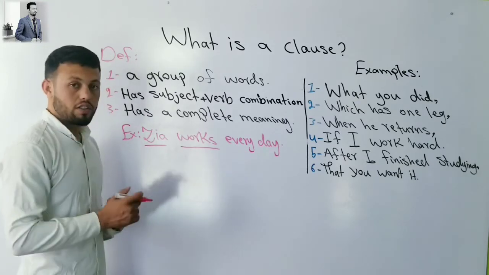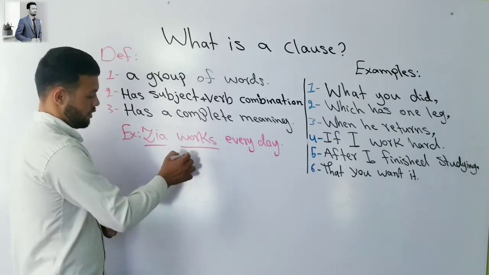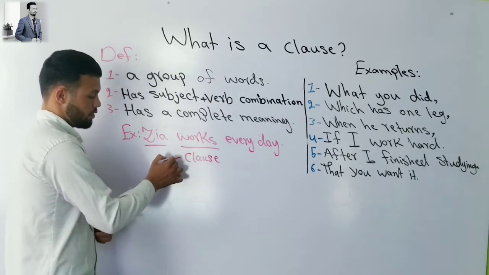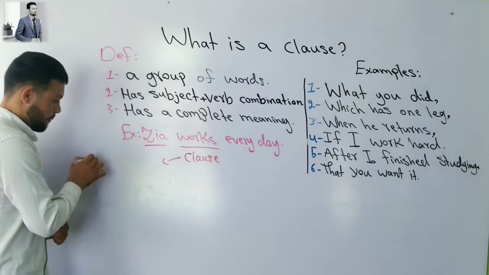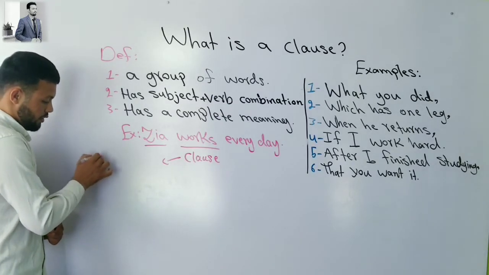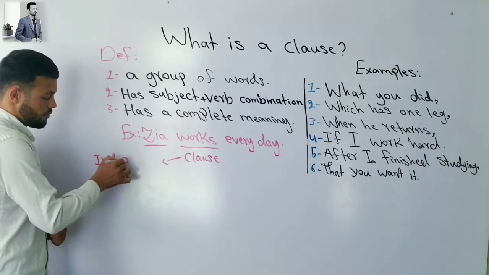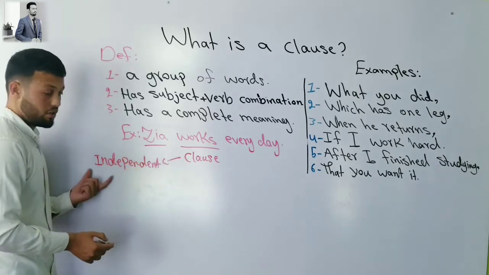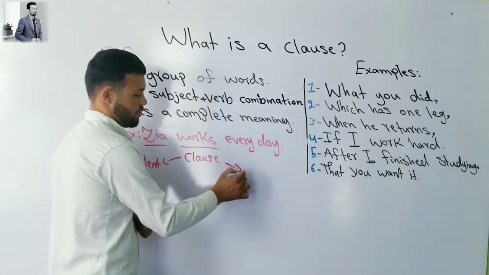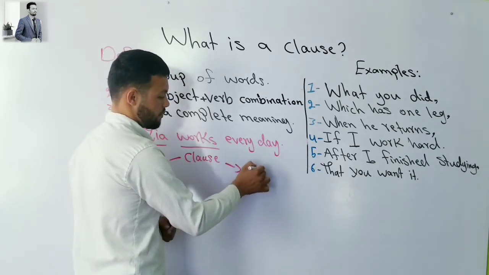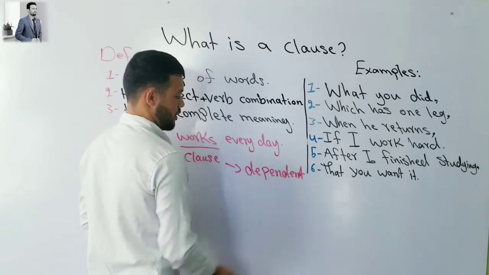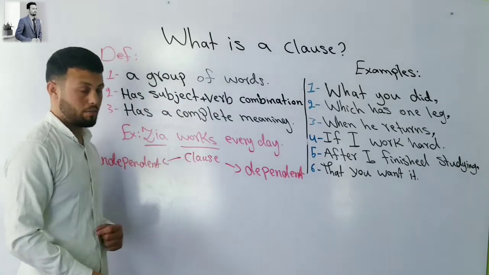Now, a clause is divided into two parts: independent clause and dependent clause.